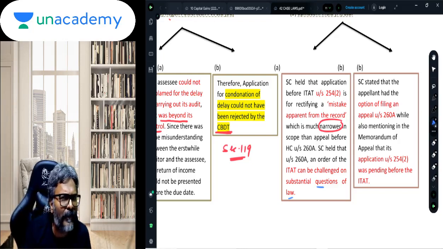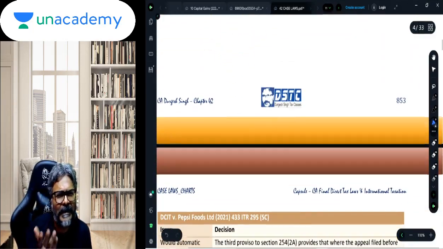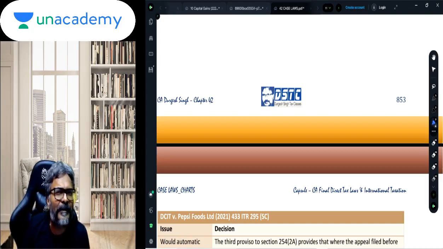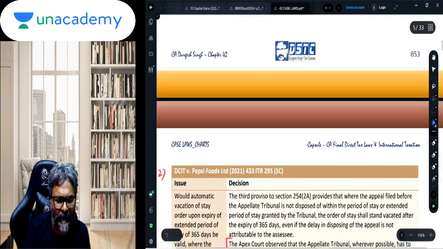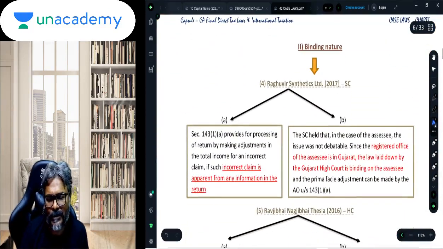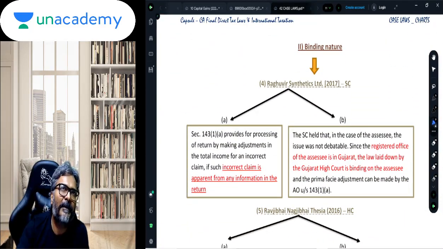You could have simply done that, because obviously that is just to inform of the present position. Okay, so that is what it is, and this is the reason why the delay was not condoned by the court in this regard.